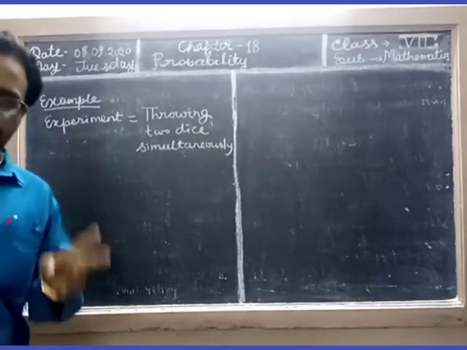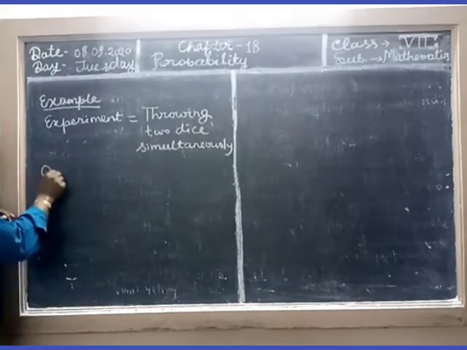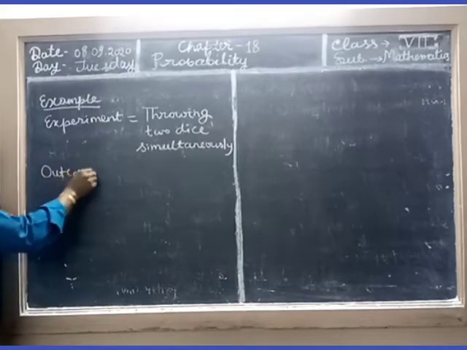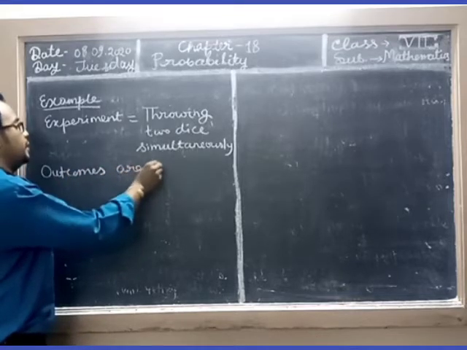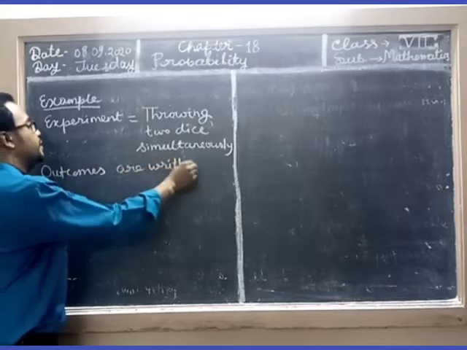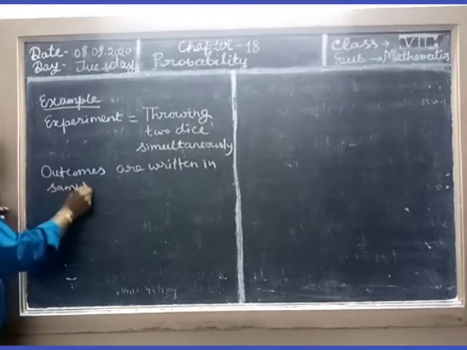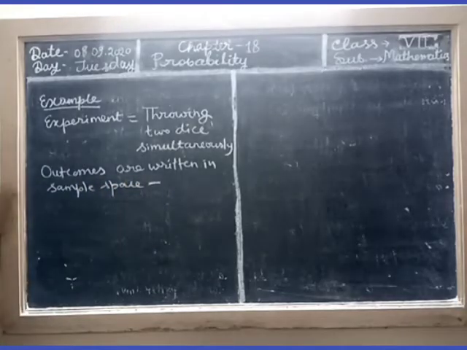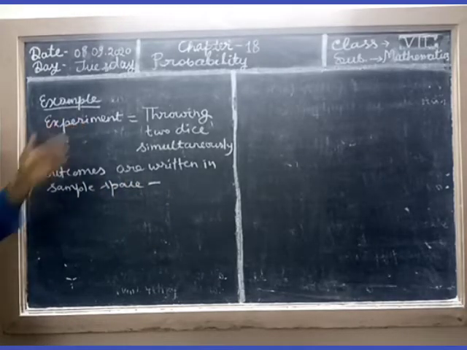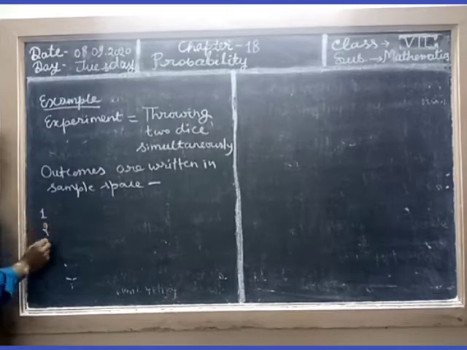So we have two dice, we throw them, then the outcomes are written in the sample space. So how do we write this experiment in the sample space? Initially we write 1 to 6.